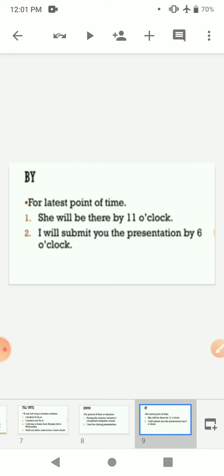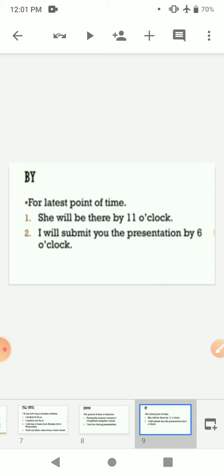Now we have by. It means an exact point of time, and the time shown is the latest or nearest. Suppose we are going somewhere at 6 p.m. We say I will come back by 7 or 8, because the time is nearest, 7 or 8. So we use by. I will be back by 7 p.m. or 8 p.m. So the nearest time is shown here.